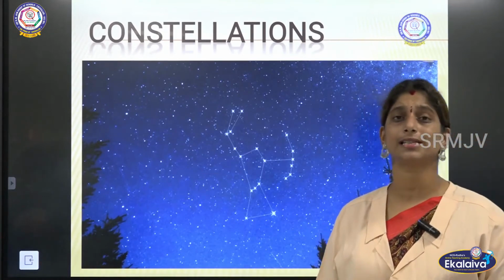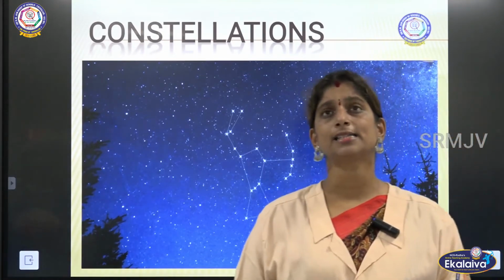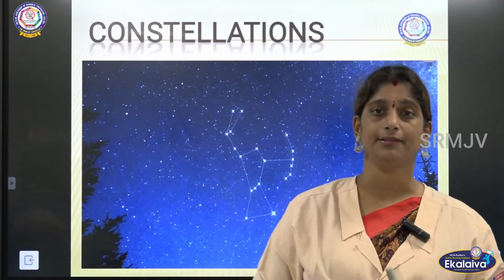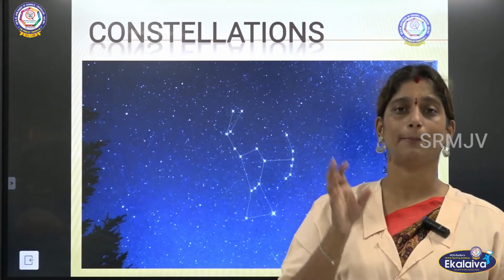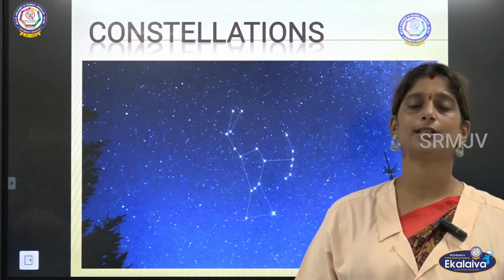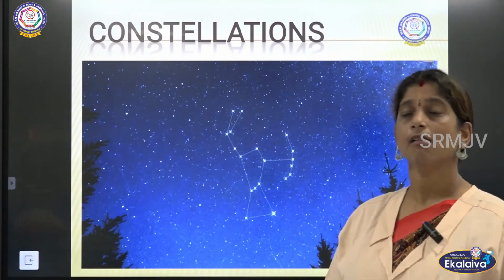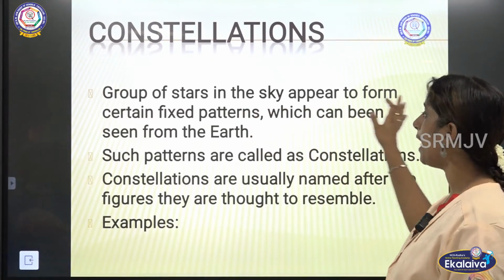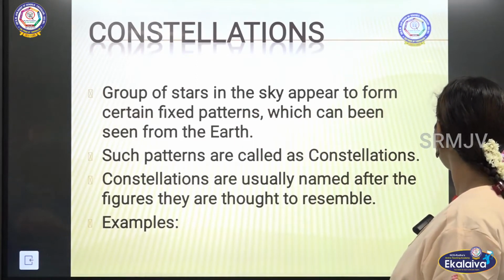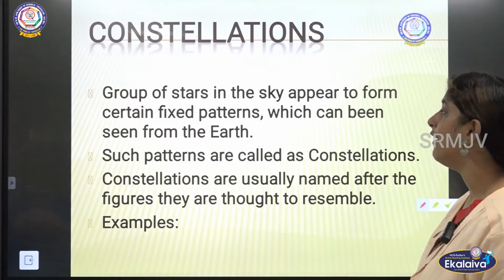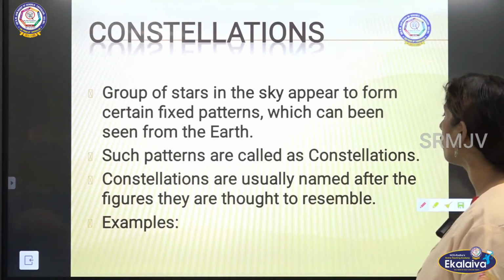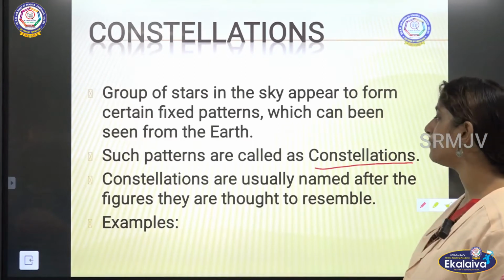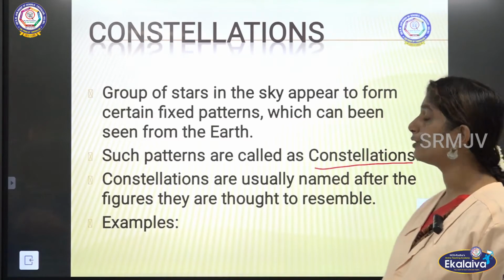So constellation is again a group of stars which when we connect to each other we can see a particular pattern, a particular figure or a pattern, and that formation or that particular pattern is called as constellation, right? So here group of stars in the sky appear to form certain fixed patterns which can be seen from the earth, and such patterns are called as constellations.